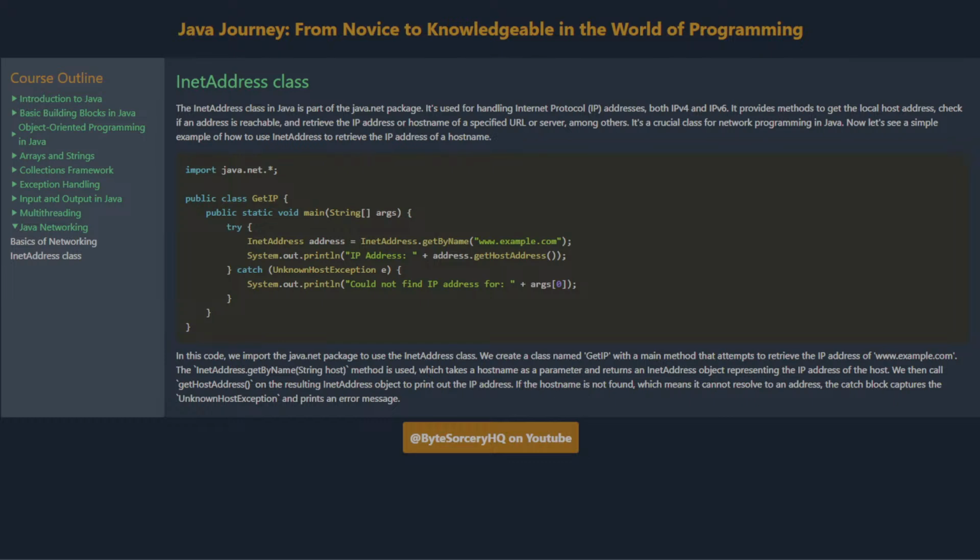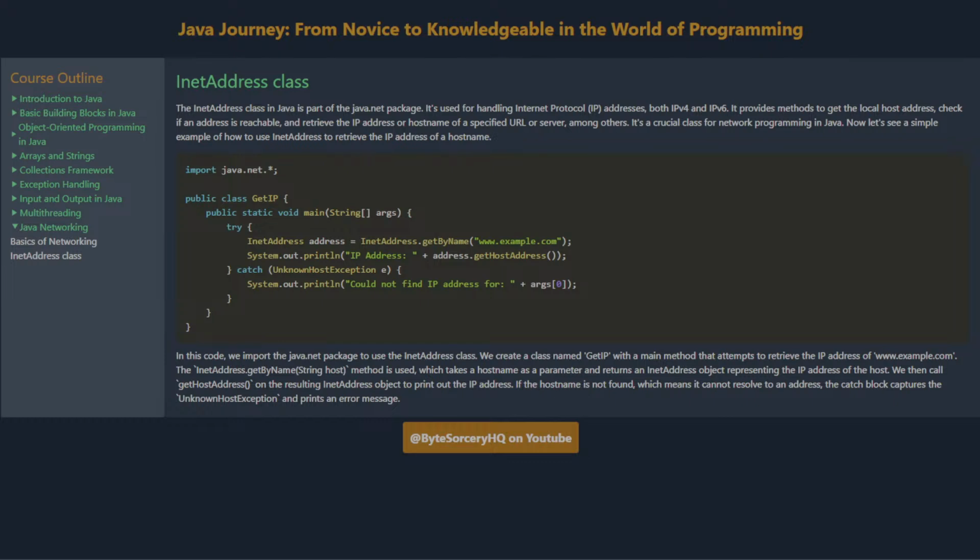Now, let's see a simple example of how to use InetAddress to retrieve the IP address of a hostname. In this code, we import the java.net package to use the InetAddress class. We create a class named GetIP with a main method that attempts to retrieve the IP address of www.example.com. The InetAddress.getByName(String host) method is used, which takes a hostname as a parameter and returns an InetAddress object representing the IP address of the host. We then call getHostAddress on the resulting InetAddress object to print out the IP address.